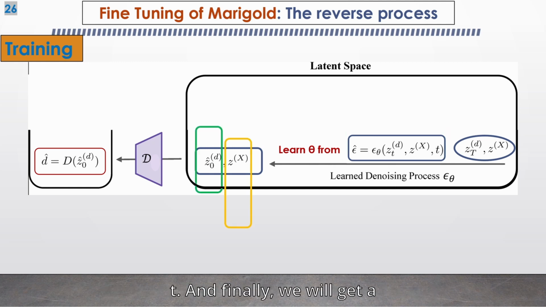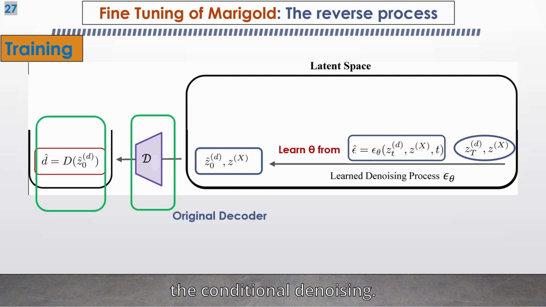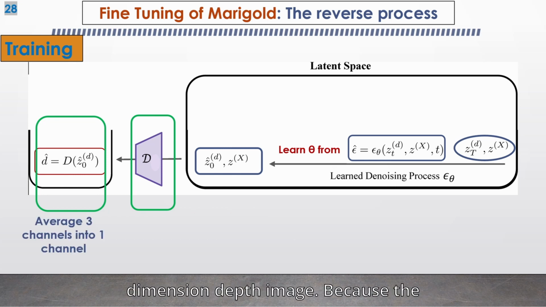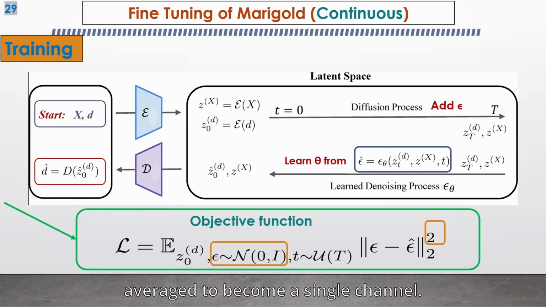And finally, we will get a denoised compressed depth image that is the half of D, and the compressed RGB image that has not changed. The compressed RGB image is only there for the conditional denoising. And again, finally, the denoised and compressed depth image will be decoded to get the high dimensional or normal dimension depth image. Because the output is three channels, it will be averaged to become a single channel.